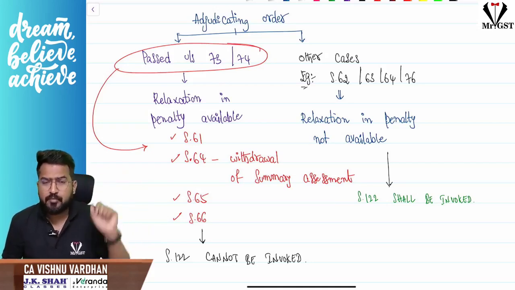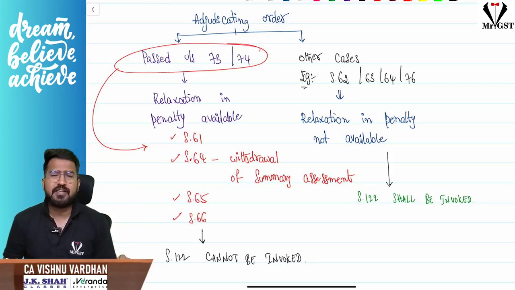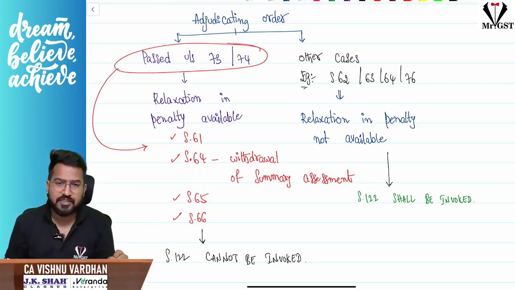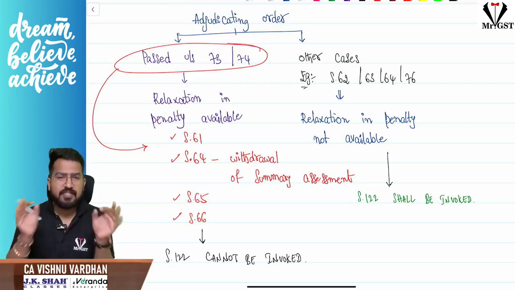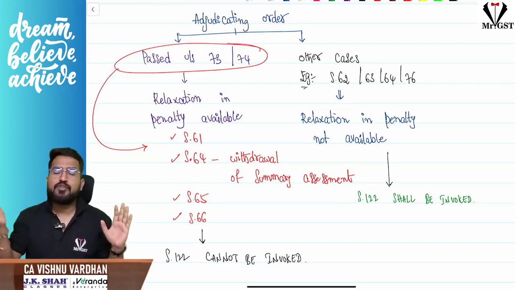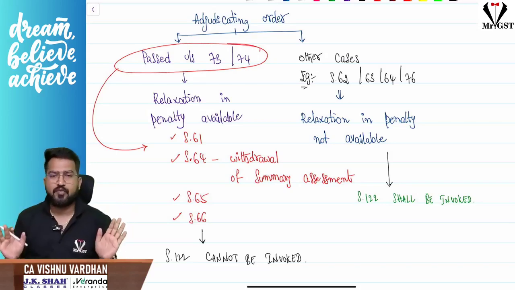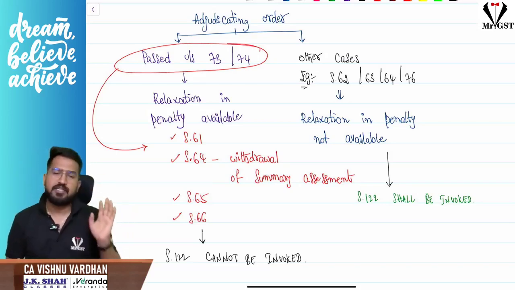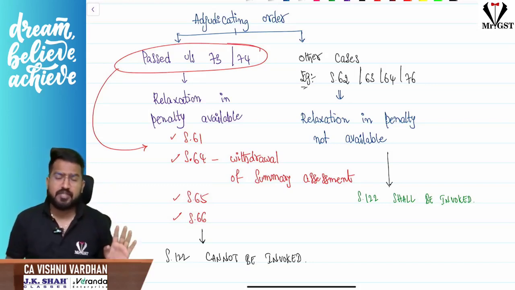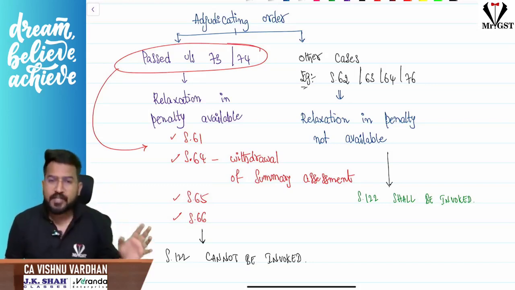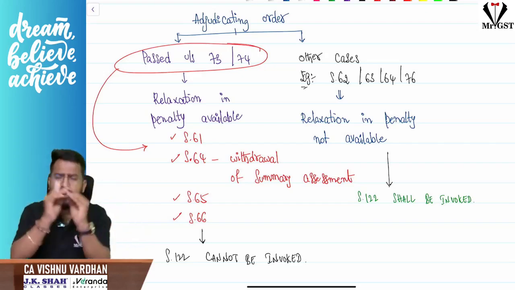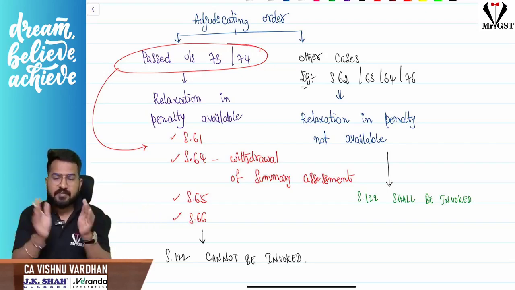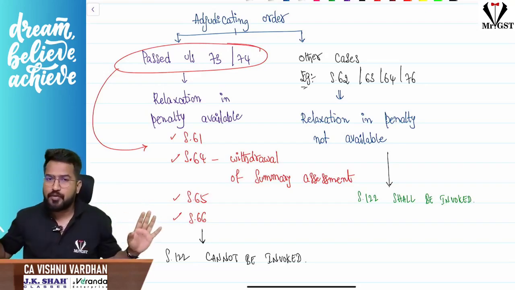If you are paying the amount before the show cause notice, within 30 days of the show cause notice, or within 30 days of the order, we have seen some relaxations. I repeat, within 73 and 74 itself there are penalties mentioned. So if your case is routed through 73 or 74, then the penalty is also determined there. And if 73 or 74 is invoked, no other penalties except 129, 130 and 132 will come into the picture. That means a simple 122 will not come into the picture. If 73 or 74 is invoked, 122 will not come into the picture.